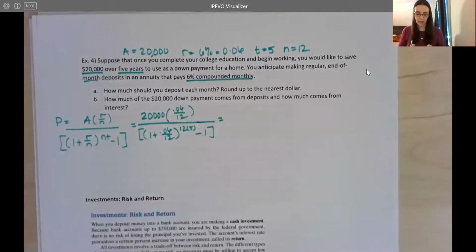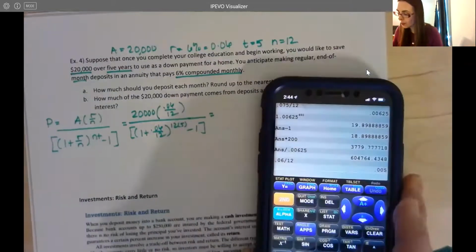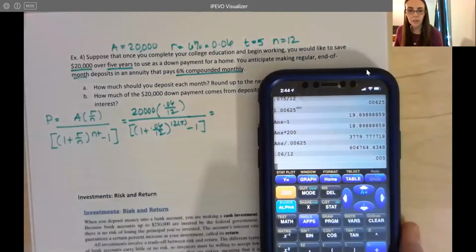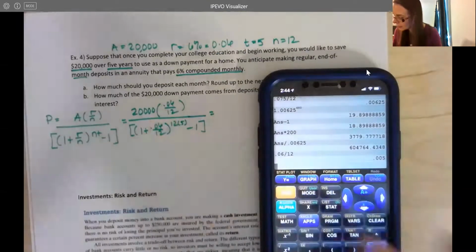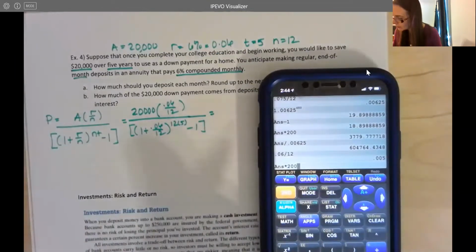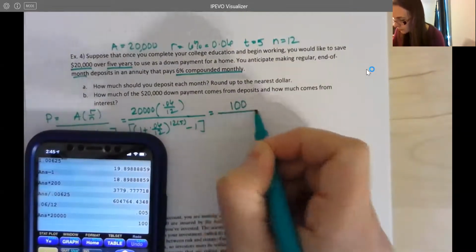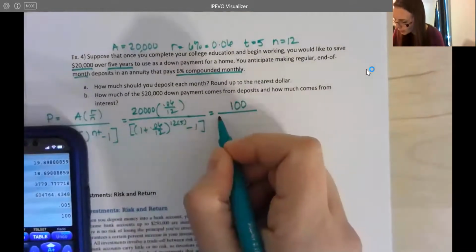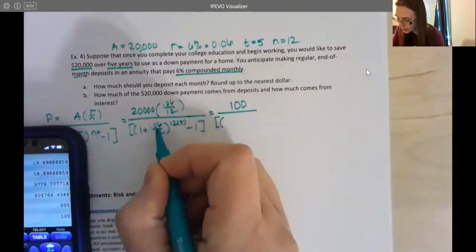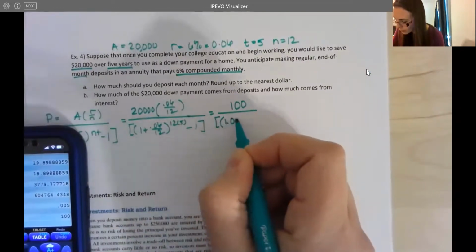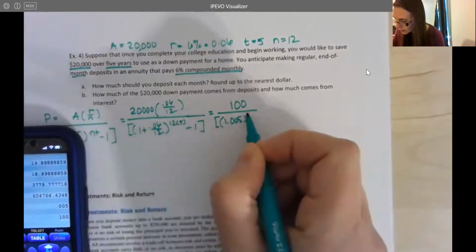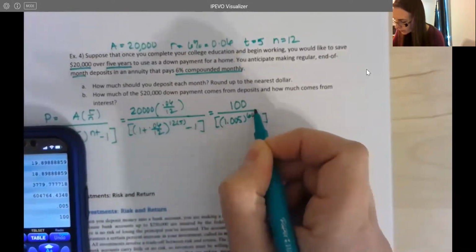So we're just going to go ahead and start cleaning this up. That 0.06 divided by 12 is 0.005. So I have that done first. I'm going to multiply that by my 20,000, so my numerator is going to simplify to 100. And in my denominator, again, this is 0.005, so I have 1.005, and then that's going to be to the 60th power.